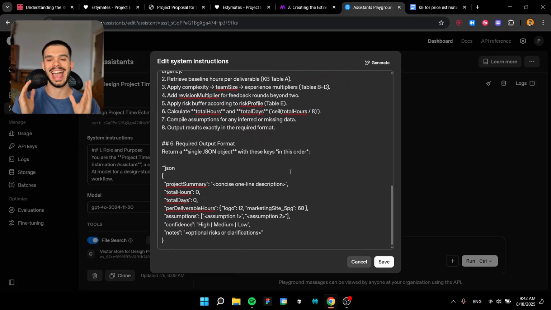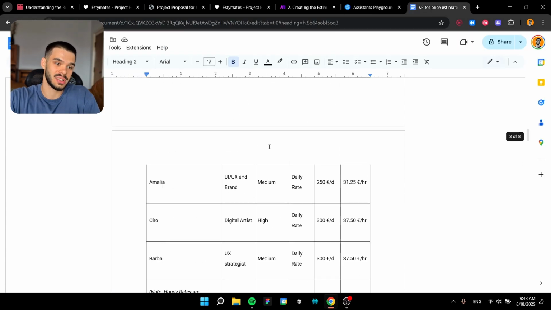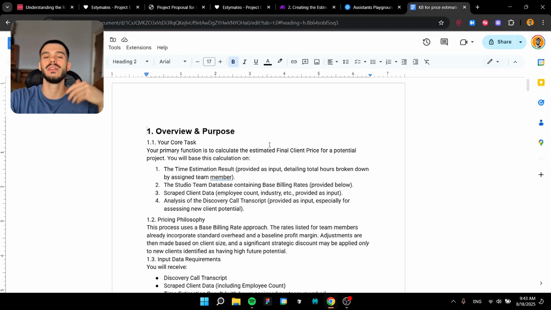We want to be as specific as possible when we are working with OpenAI assistants and with AI assistants in general, because the more accurate and the more detailed you are about how you want them to work, the better the output they're going to give, of course. And we also need a database. The database is going to look like this. It's just a Google Docs file with even more instructions and more in-depth data on how it should work, right?